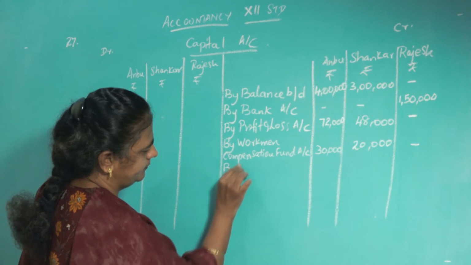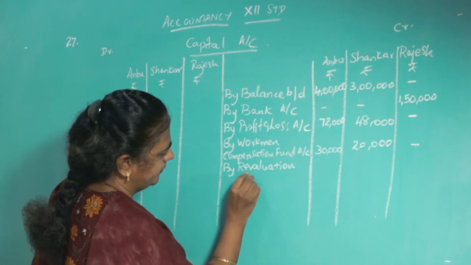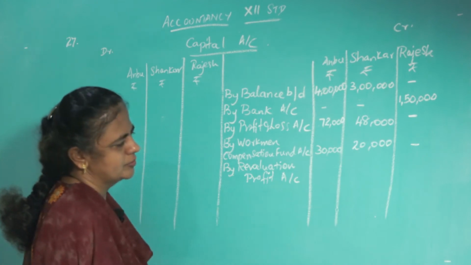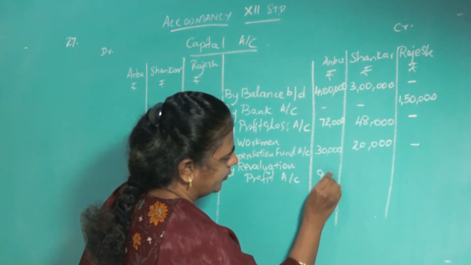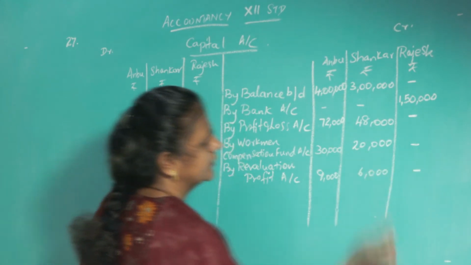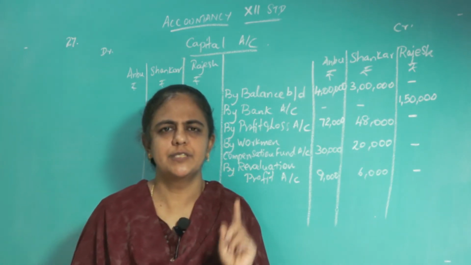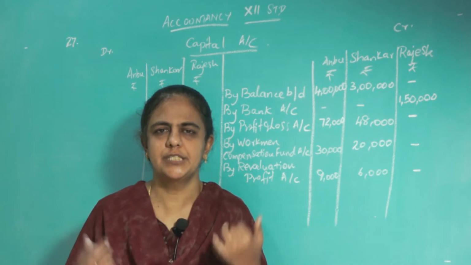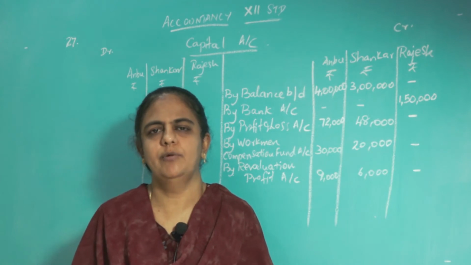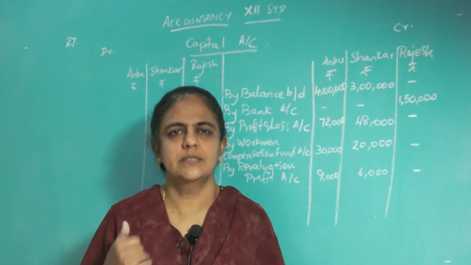By revaluation profit. Already we divided it for both the partners, 9,000 and 6,000. Now what is remaining? See the adjustment, the first adjustment. He is bringing goodwill for his share. You have to find that out. Goodwill of the firm is valued at rupees 75,000. What is his share of goodwill?